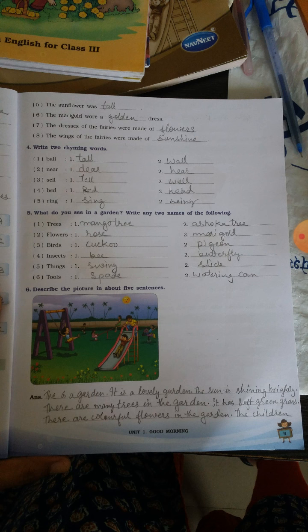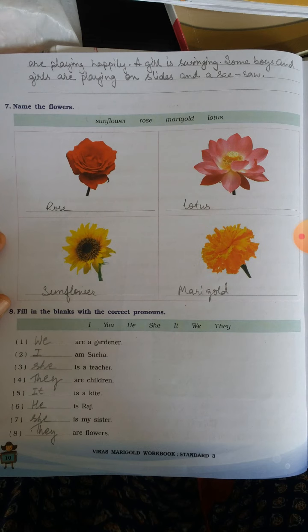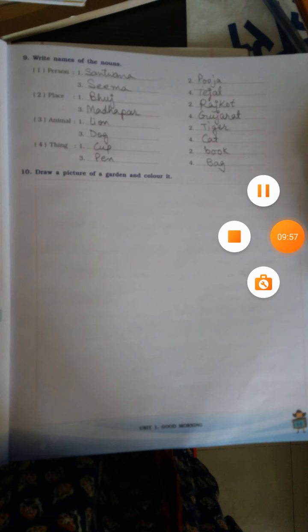I have written for you and you have to write two names of tree, flower, birds, insect, thing, tool. So I have already done it for you. Now in number 6, the picture story you have to write. You have to see the picture and write. I have already written and you can see from it and write from this. It will continue from page number 9 to page number 10. Okay children, I have done for you till page number 11. You have to see and finish and continue. So we will do the rest in our next session.